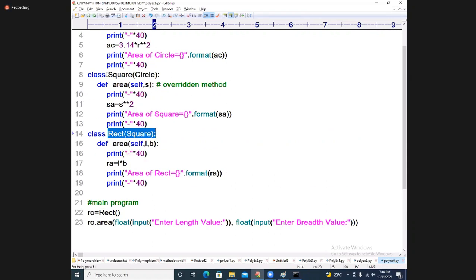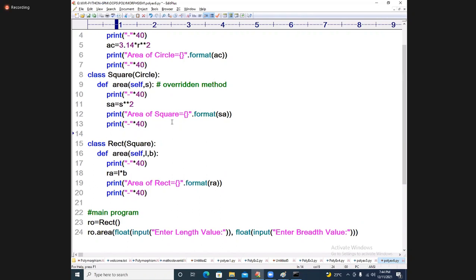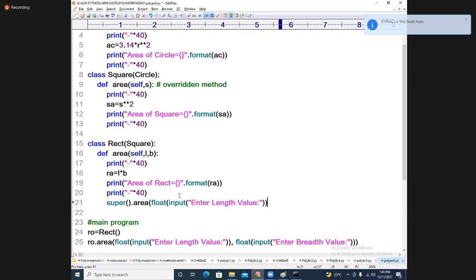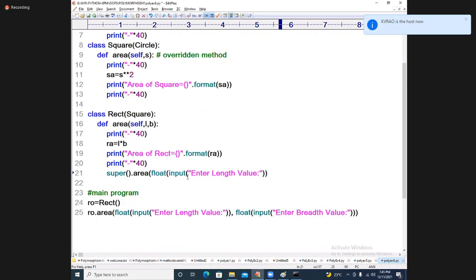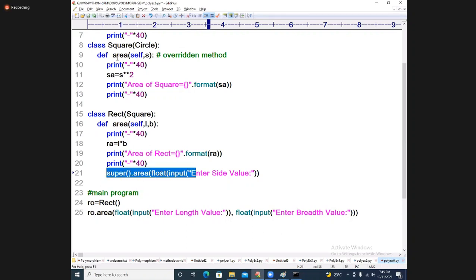Now tell me, I want to call this function. How do you call it? Yes, I am expecting super function dot area of, directly you can say here input of enter which value. From this place I will write it. Super function dot enter side value. From this place it is going to rect square.